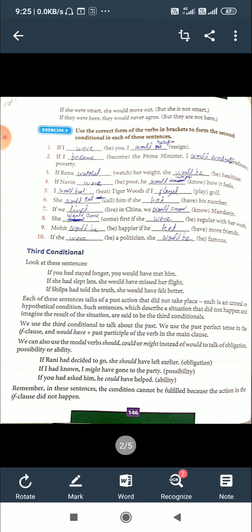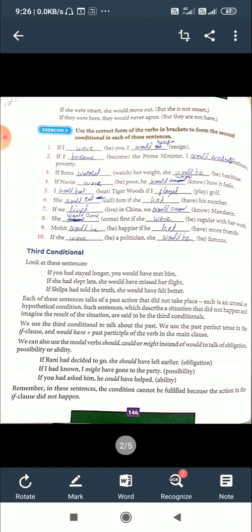So the important thing is that here we use should have, might have, could have, to show obligation, possibility, and ability. Remember, in these sentences, the condition cannot be fulfilled because the action in the main clause did not happen. That is important.